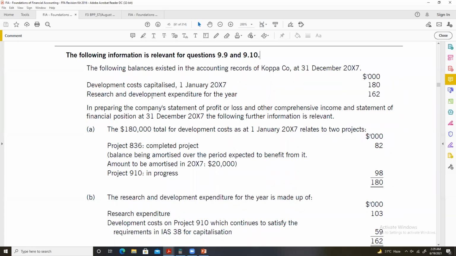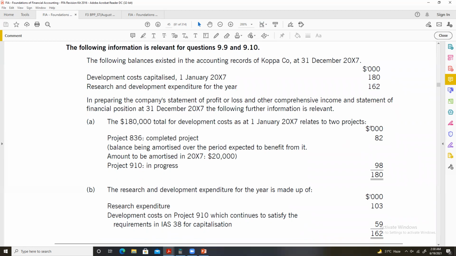Now, this question tells us the balance of development costs. How much was the balance of development cost on 1st January 2007, and how much was recorded for research and development expenditure for the year. And then we are given the breakup of the two below.